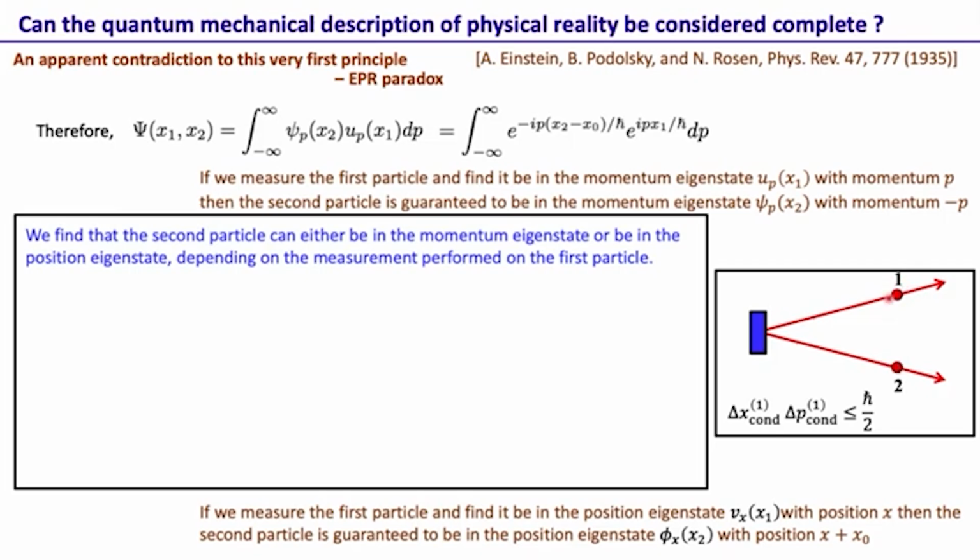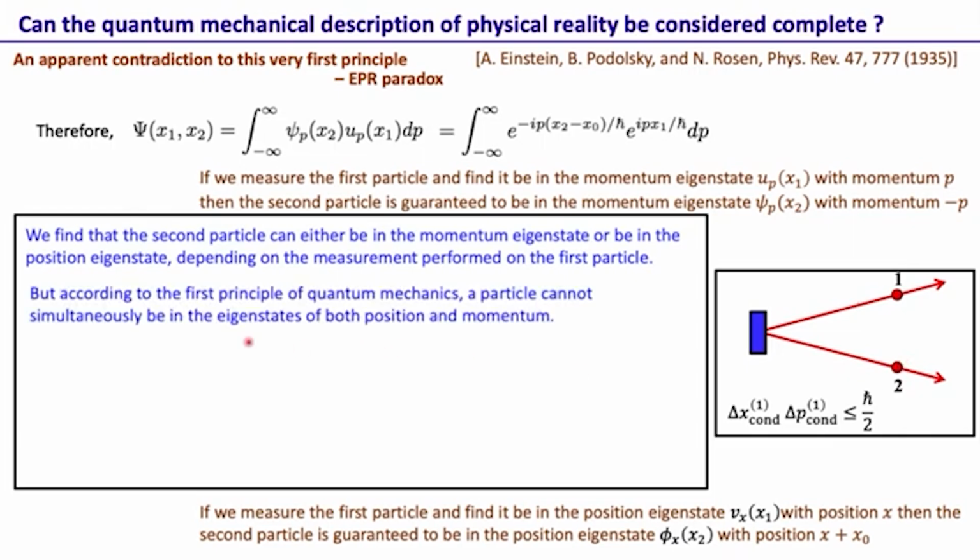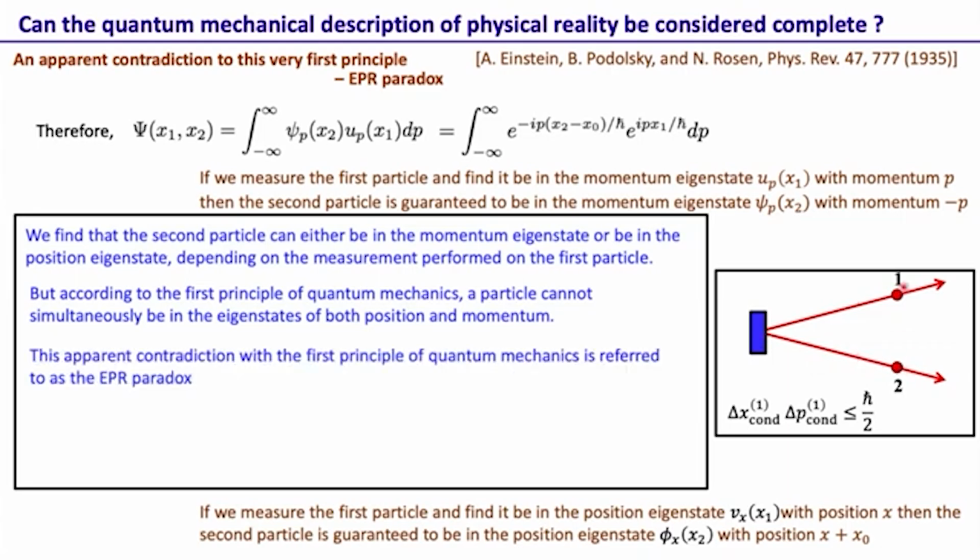It is just that a measurement on this particle is deciding whether that particle is in a position eigenstate or in a momentum eigenstate. But according to the first principle of quantum mechanics, a particle cannot simultaneously be in the eigenstates of both position and momentum. So of course this particle cannot be in the simultaneous eigenstate. So it seems that the choice of measurement here is collapsing this particle into either a position or momentum eigenstate, which is in apparent contradiction with the first principle of quantum mechanics. This apparent contradiction is referred to as the EPR paradox. So that was the gist of that paper and their argument that I had in the very first slide.